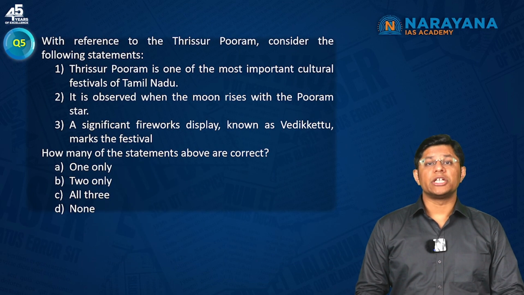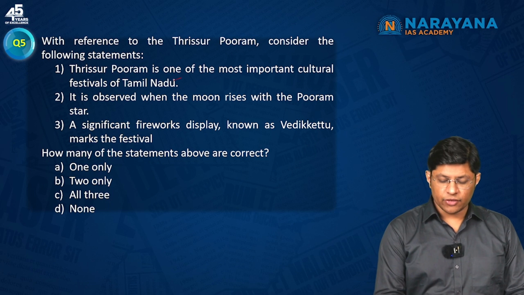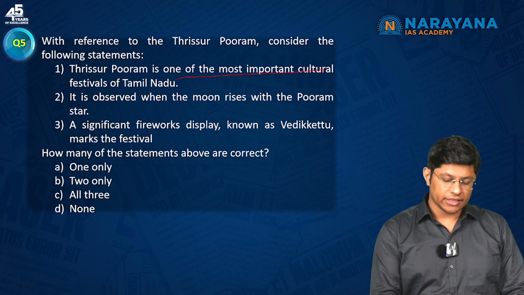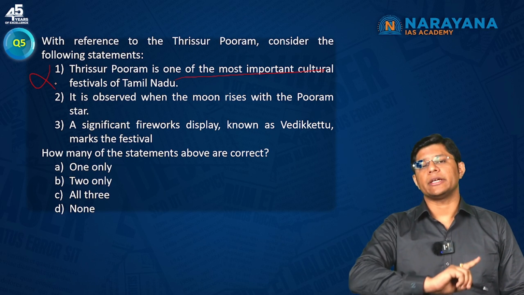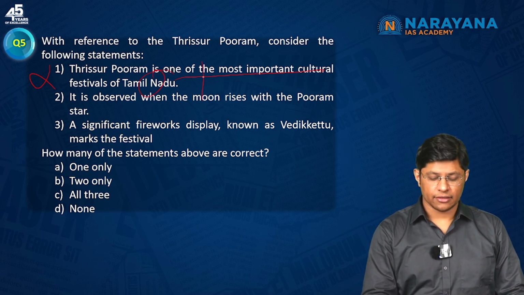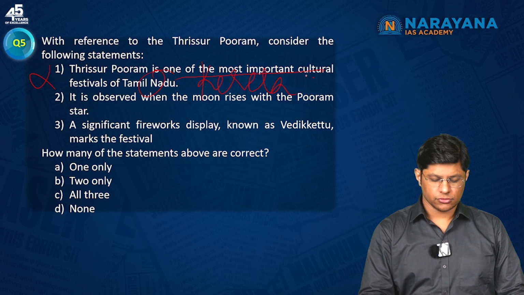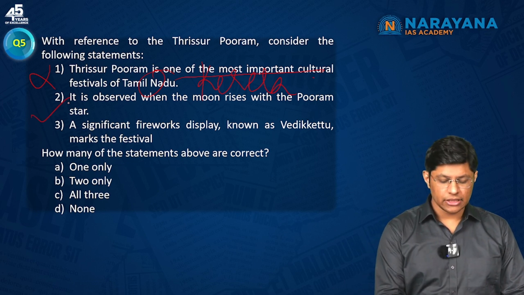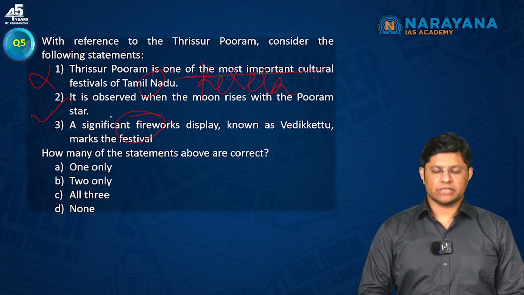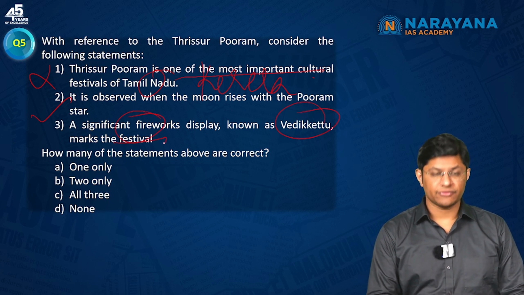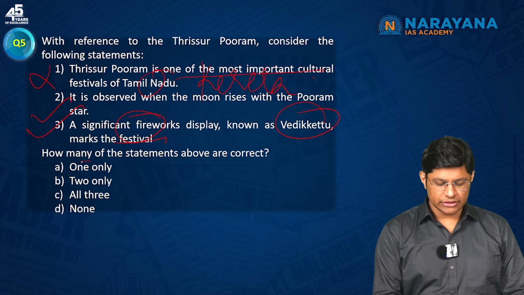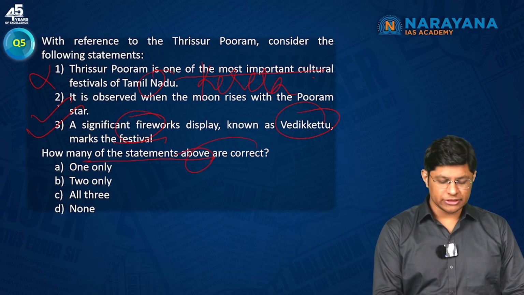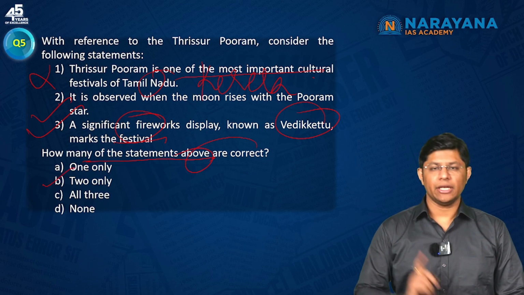With reference to Thrissur Pooram, is one of the most important cultural festivals of Tamil Nadu. This is incorrect. It is the most important cultural festival of Kerala. It is observed when the moon rises with the Pooram star. Yes. A significant fireworks display known as Vedikattu marks the festival. Yes, this is correct, which means how many of the statements are correct? 2 only, which means 2 and 3, that is option B has to be the correct answer.